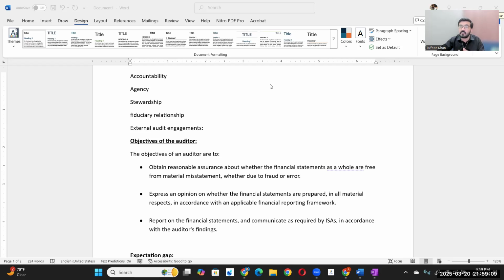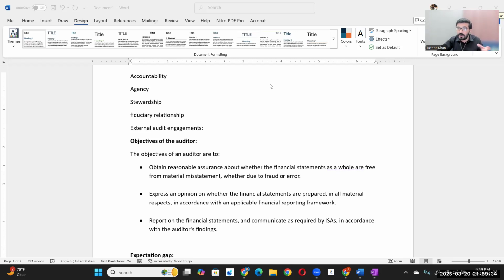There are some preconditions in the audit. The auditor has to confirm and agree on the preconditions with the management before signing the audit engagement letter. If you remember, in the preconditions, I told you one precondition is that the auditor has to agree with the management about the financial reporting framework that they are using. Is it suitable or not? Is it legally allowed or not? Okay, this is the main thing.